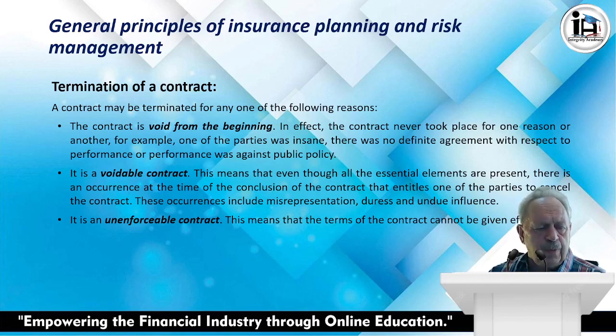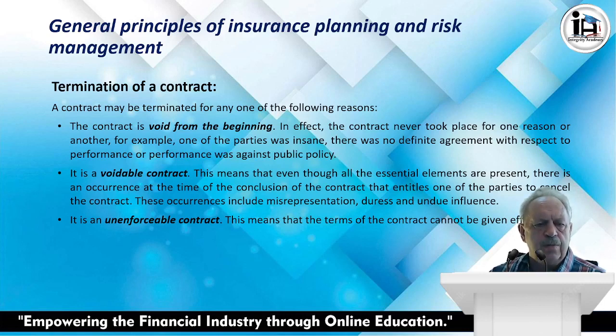Or it is a voidable contract. This means that even though all the essential elements are present, there is an occurrence at the time of the conclusion of the contract that entitles one of the parties to cancel that contract. These occurrences include misrepresentation, duress, or undue influence. So if I was held at gunpoint to sign a contract, that is what they call duress, or undue influence, where I was influenced or forced to sign the contract, then it's a voidable contract, and then it is an unenforceable contract.